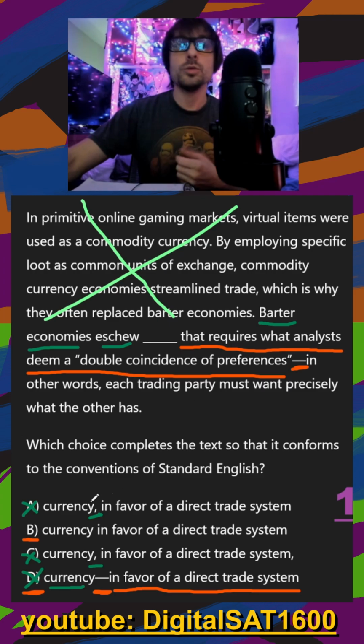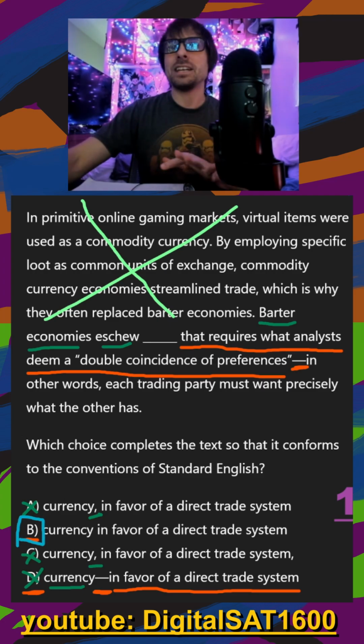So I do see B as being grammatically correct. Again, comment down below if you think I missed anything, but I'm going to be going with B here.